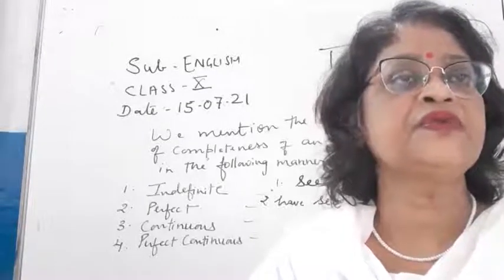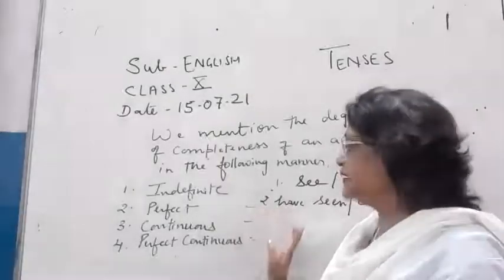And now I am going to come to the continuous tense.